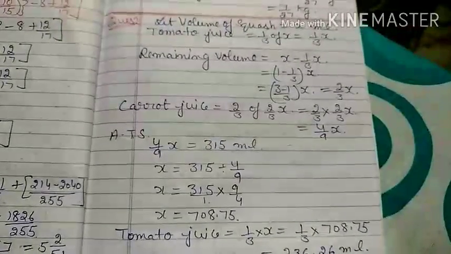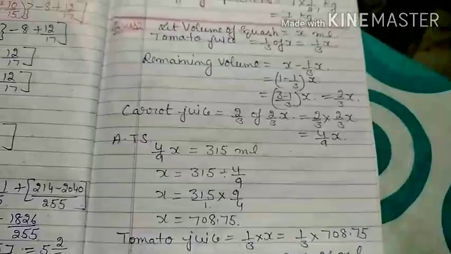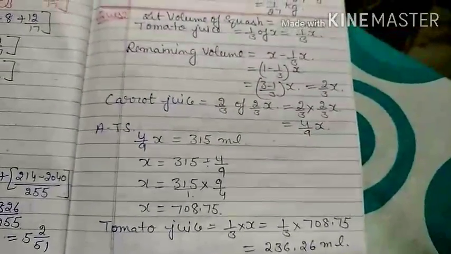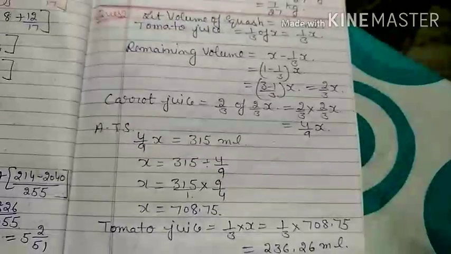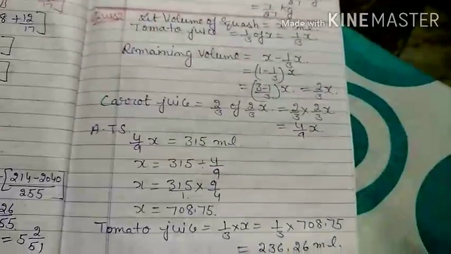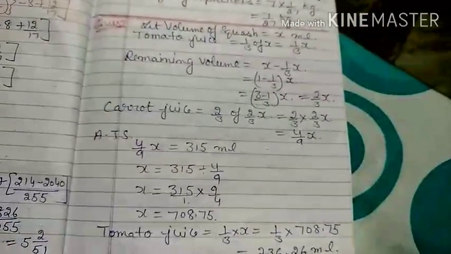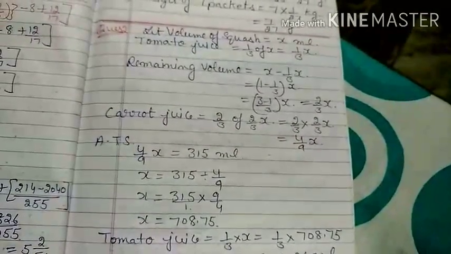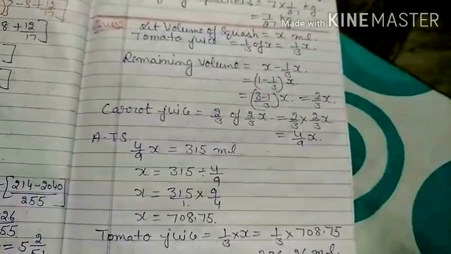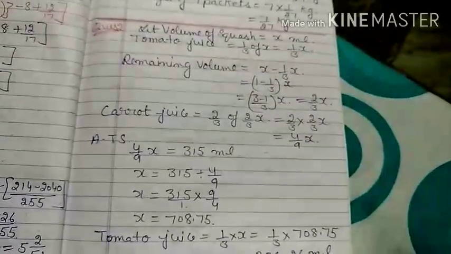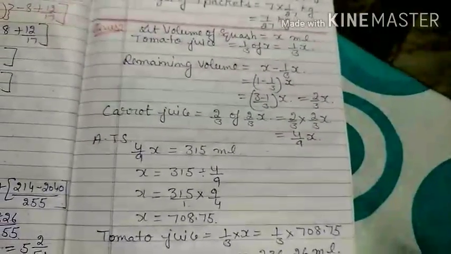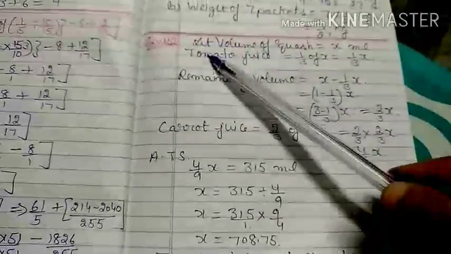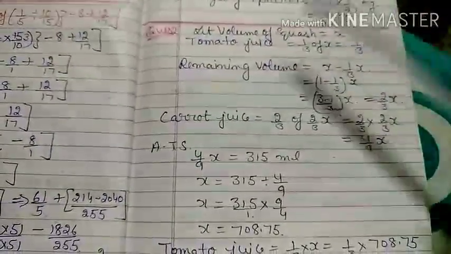And you have to find the volume of the squash that was apple juice. How much volume is added of the apple juice in it? Because in your question they only said 1 by 3 of the squash was tomato juice and 2 by 3 of the remainder was carrot juice, that is 315 milliliter. But apple juice quantity is not given. So for finding the apple juice quantity, first you have to find how much total quantity of squash is there. So first we consider that volume of the squash is equal to x milliliter.